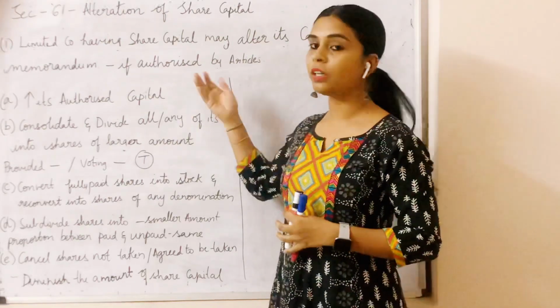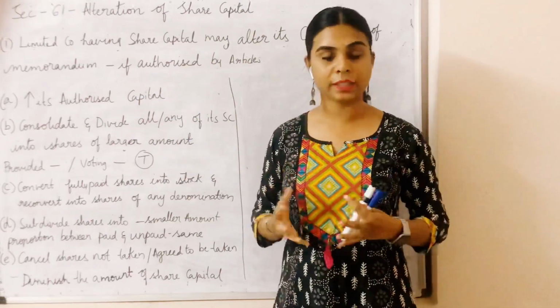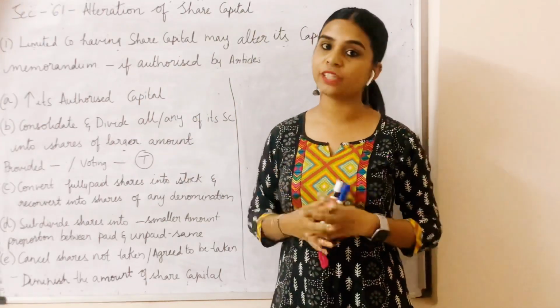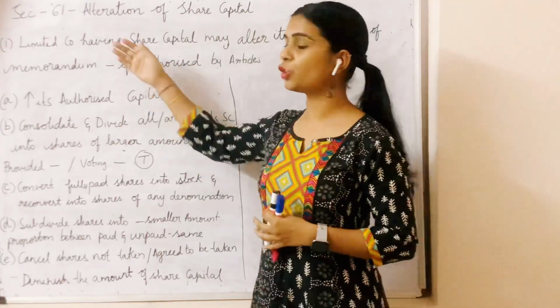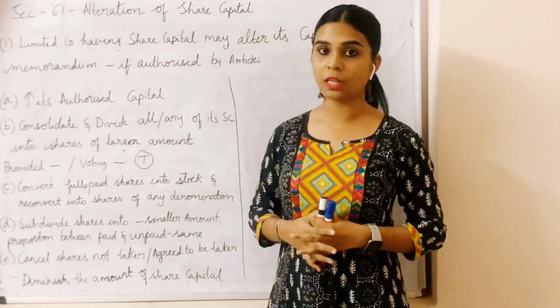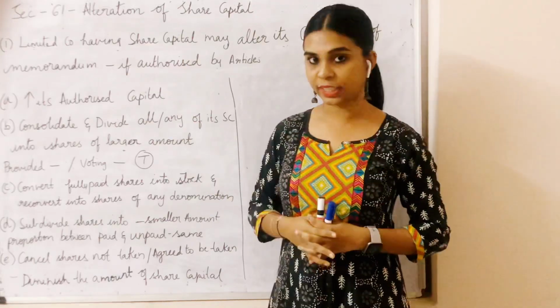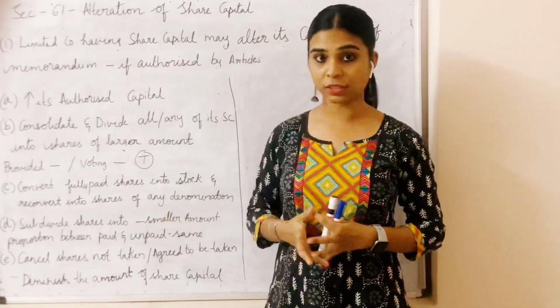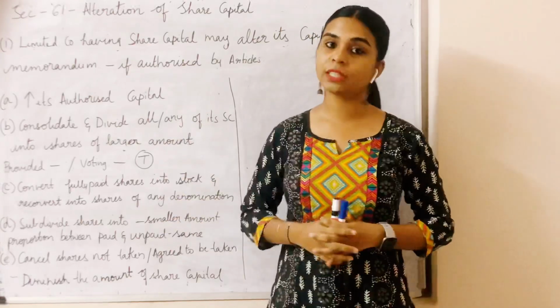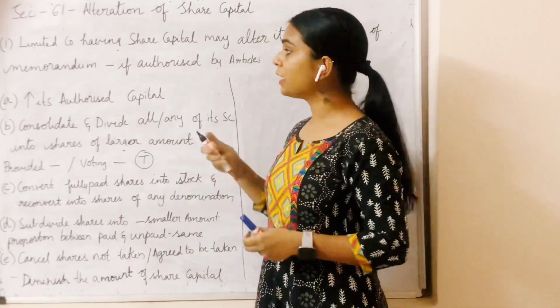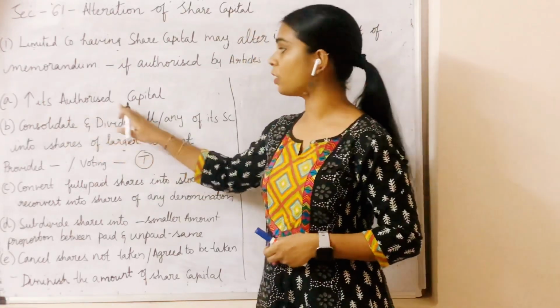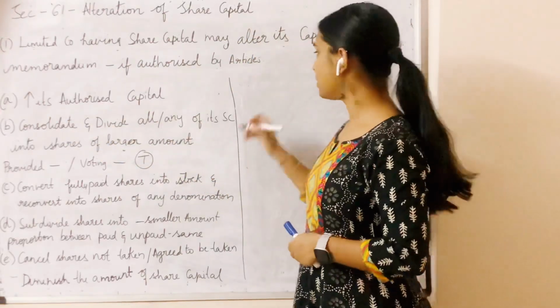Whenever such alteration takes place, we will call for a meeting of shareholders, and accordingly we can change the capital part of the memorandum. In subsection 1, there are 5 clauses given. How a company can change its share capital is given in these 5 subclauses. Let's start with the first clause, that is clause A. It says increase its authorized capital. What does that mean?